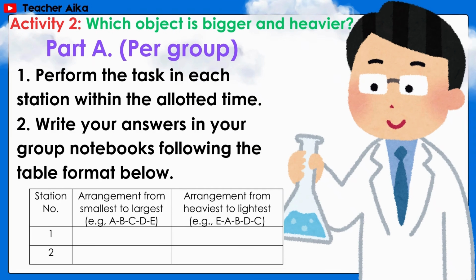Perform the task in each station within the allotted time. Number 2. Write your answers in your group notebooks following the table format below. First column, station number. Second column, arrangement from smallest to largest. And arrangement from heaviest to lightest on the last column.